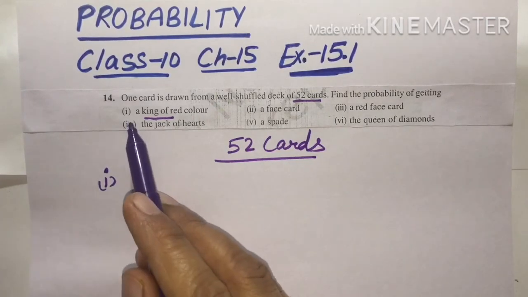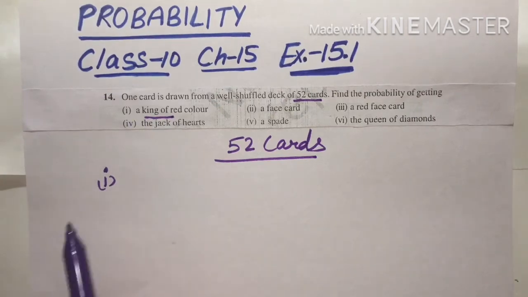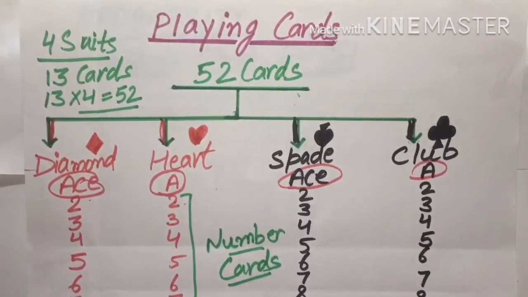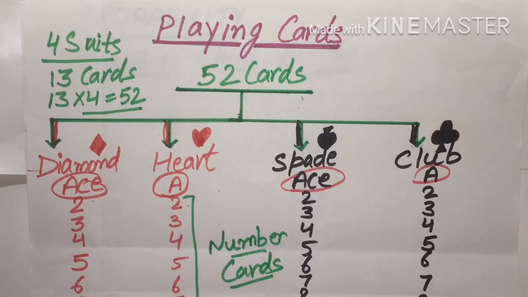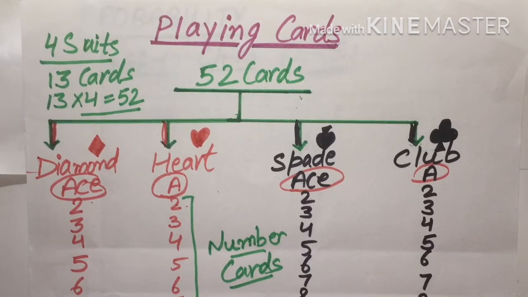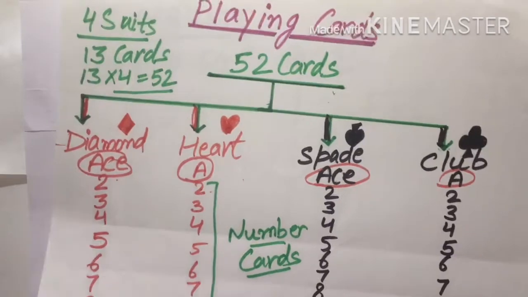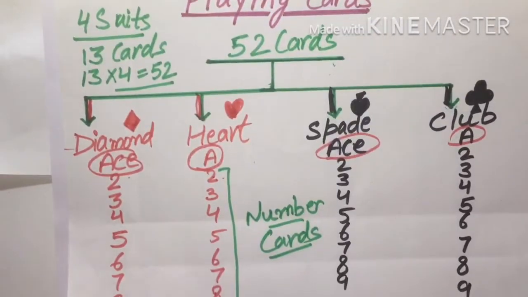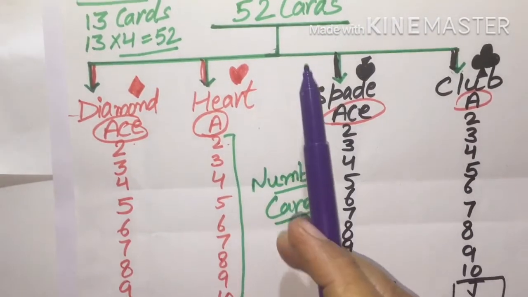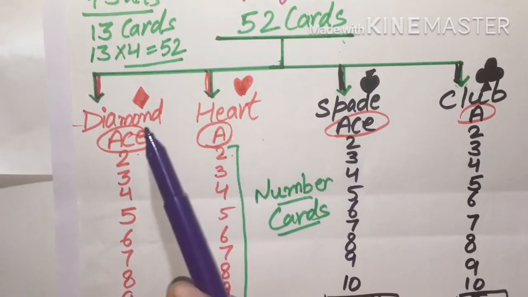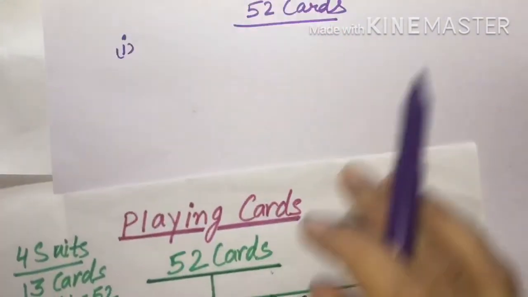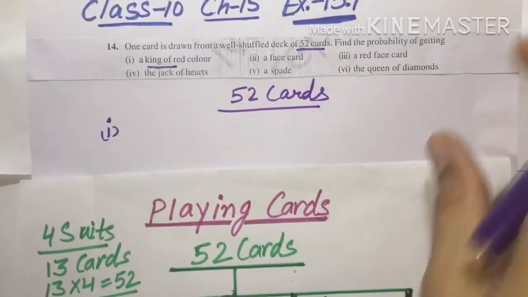And first we will do the first part, a king of red color. So this question belongs to playing cards. We discussed those things in my previous videos also, playing card introduction, so you can check these things in the previous video. According to the question, a king of red color. Red color means 52 cards are divided into 4 parts, 2 of red color and 2 of black color. So in the question they are asking a king of red color.